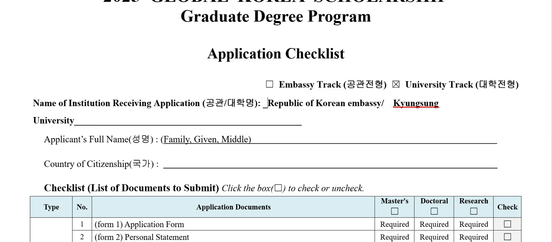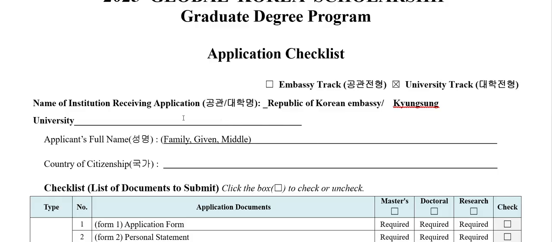Of course, when you fill the application form, you just have to make some adjustments. If you are applying for embassy track, check the embassy track and write the Republic of Korea Embassy from India, whatever it is. If you are applying for a university track, just type the university name, Kyongsang University, Seoul National University, whatever the university name.